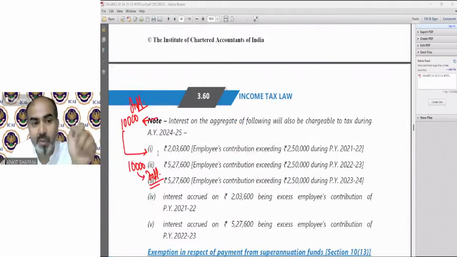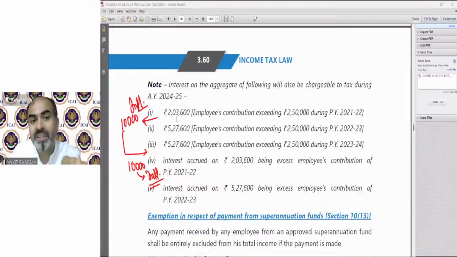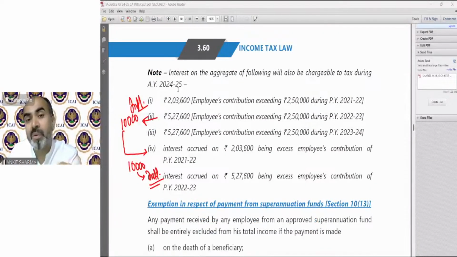you can see in this point now. Now the first point says you have to calculate for assessment year 24-25 on 2,03,600. You calculate interest, then 527, then 527. Now fourth and fifth point again same. Now it says whatever interest you have taxable in point number 1, now you have to calculate interest on this point again, and whatever you have calculated on 5,27,600 in point number 2. On that interest, you again need to calculate the interest for the purpose of taxability.